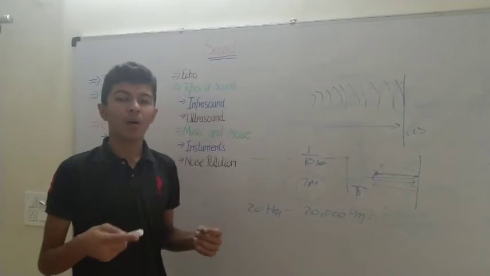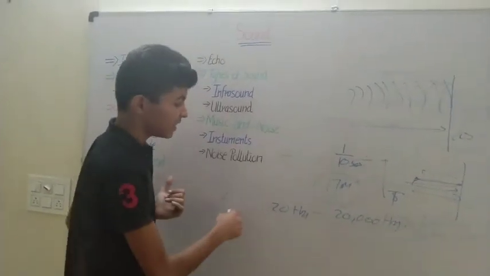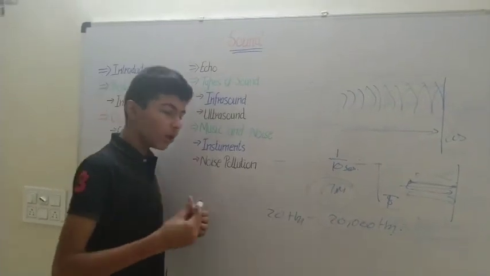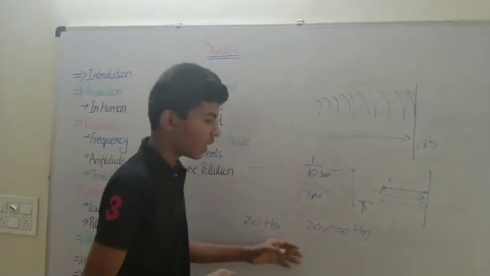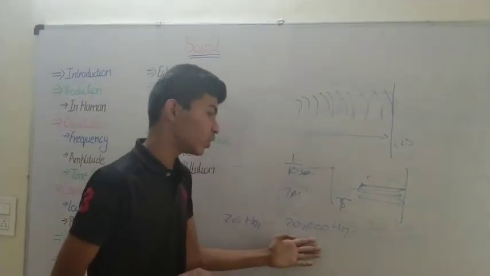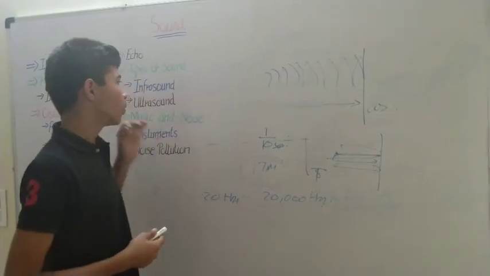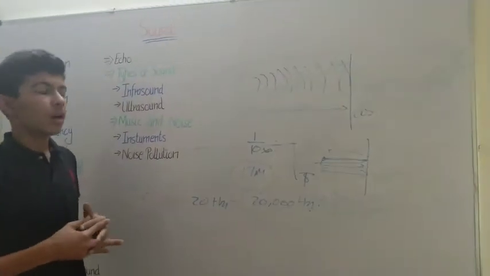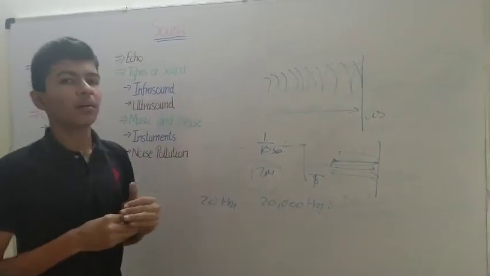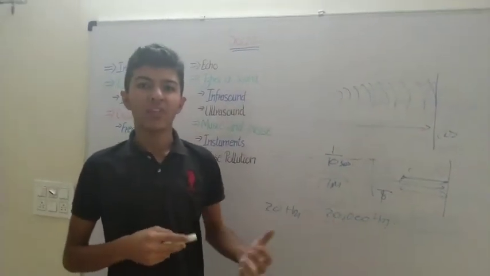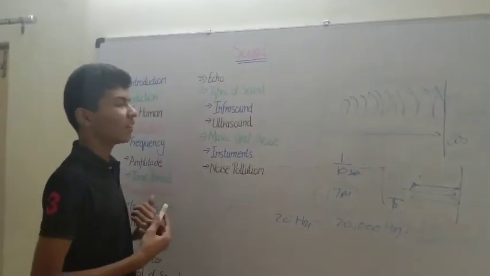This is produced by some animals which have a lower frequency than a human being. The opposite of infrasound is ultrasound. Ultrasound has a higher frequency than 20,000 hertz. This is also heard by animals, not people. It is used in medical technology, in the medical fields, to take an ultrasound image of our human body.